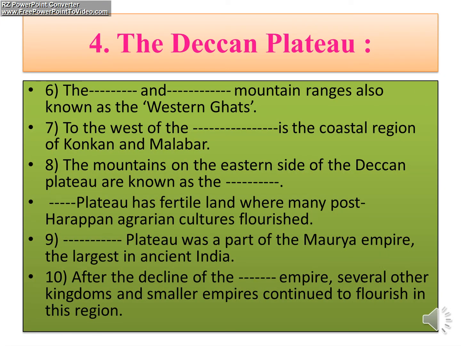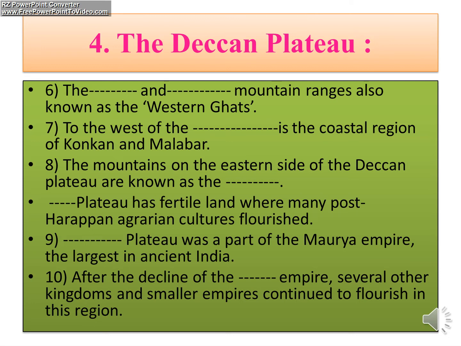Now students, these are some other questions. Sixth one, the dash and dash mountain ranges are known as Western Ghats. To the west of the dash is the coastal region of Konkan and Malabar. The mountain on the eastern side of Deccan Plateau is known as dash. Dash Plateau has fertile land where post-Harappan agrarian cultures flourished.